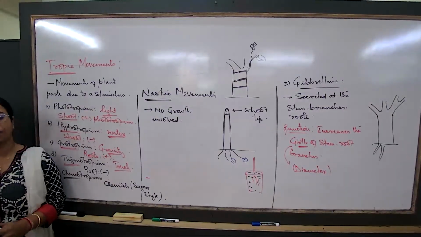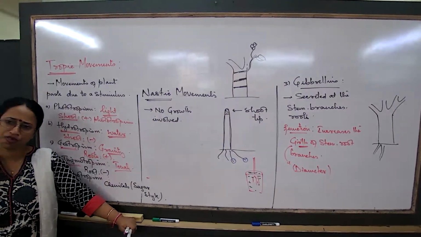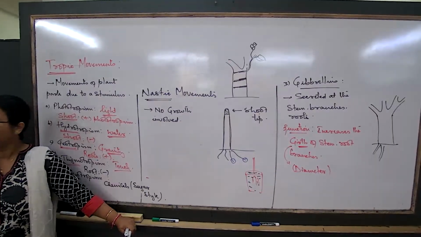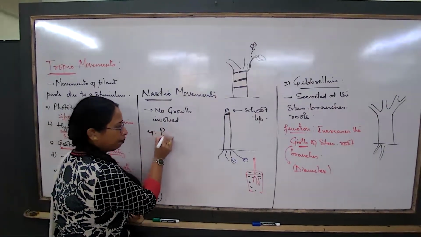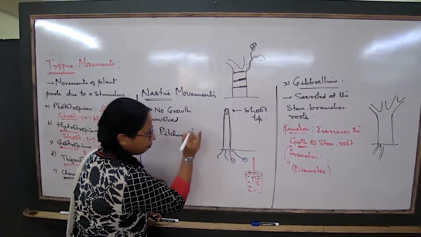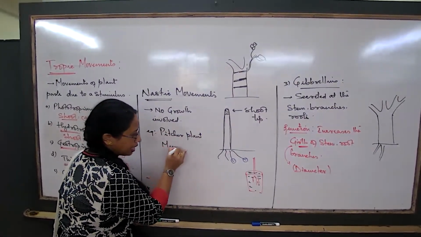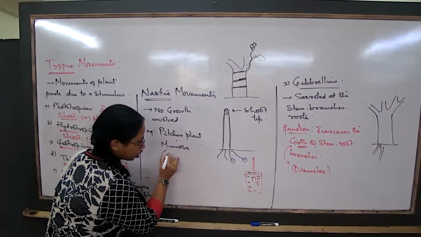So now, when we are talking about nastic movement, how would the concept be? Let us think of some examples like the pitcher plant, and some examples like the mimosa, meaning the touch-me-not plant.